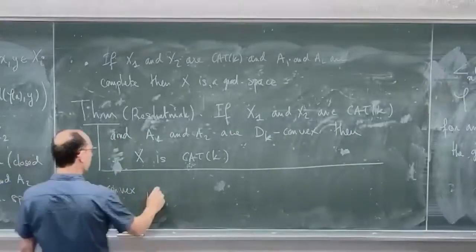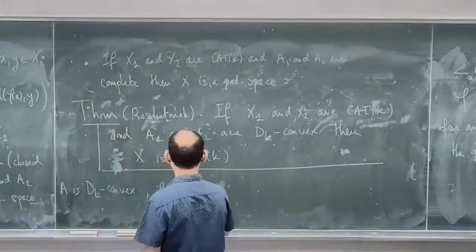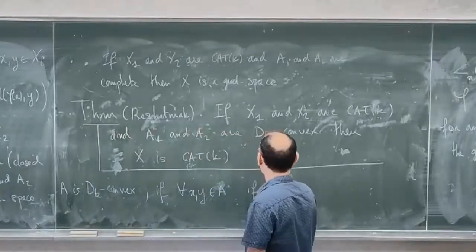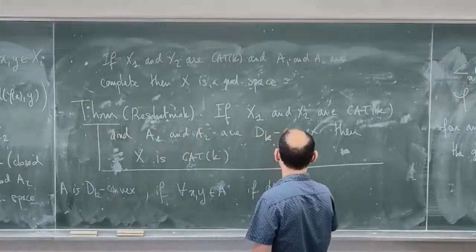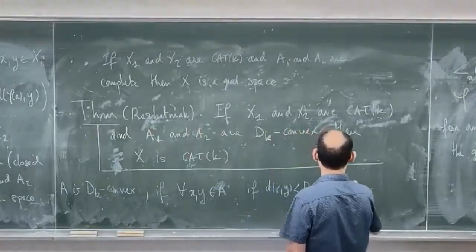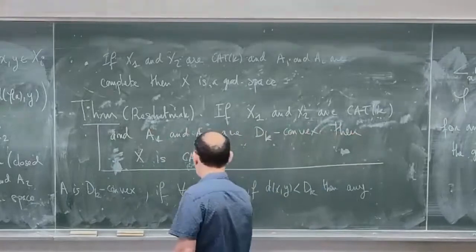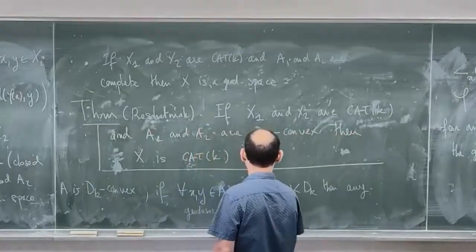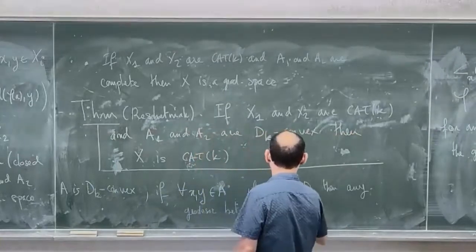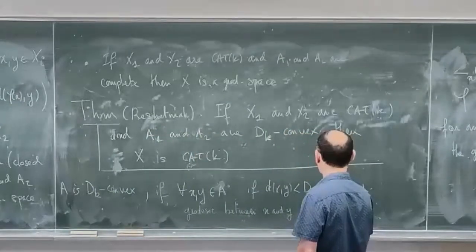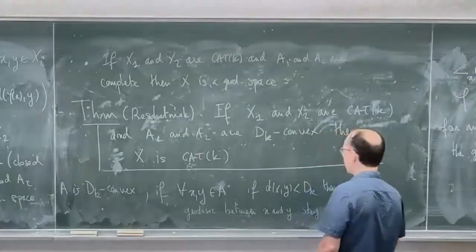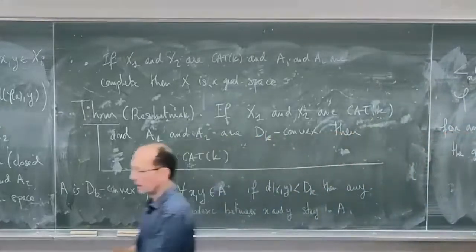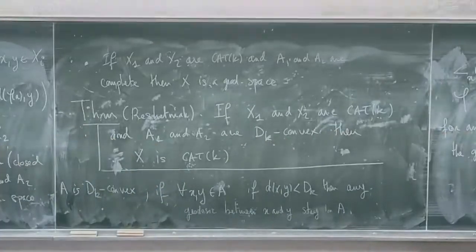A is D_k-convex if for any x, y in A, if the distance between x and y is less than D_k, then any geodesic between x and y stays in A. We take 2 points, not too far from each other, distance less than D_k, then any geodesic remains in the region A.